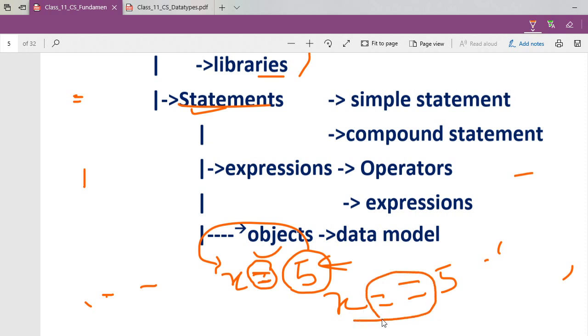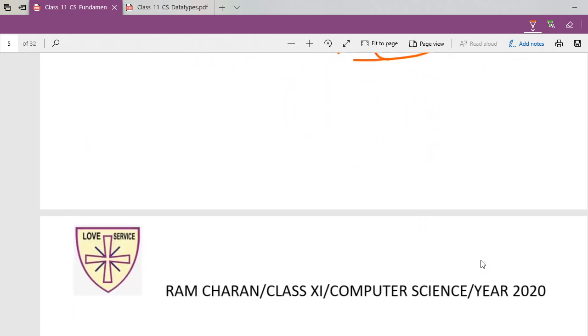But now here you see x == 5. This is the relational operator. It is going to compare whether the value of x is equal to 5 or not. Are you getting what I told just now, everybody? Sir, once again. Okay, so this is a valid statement here, understand?